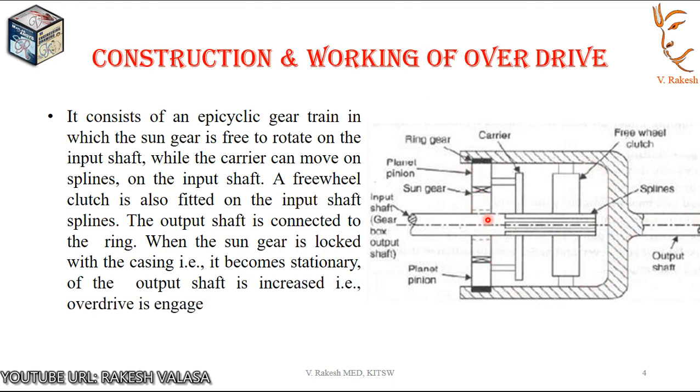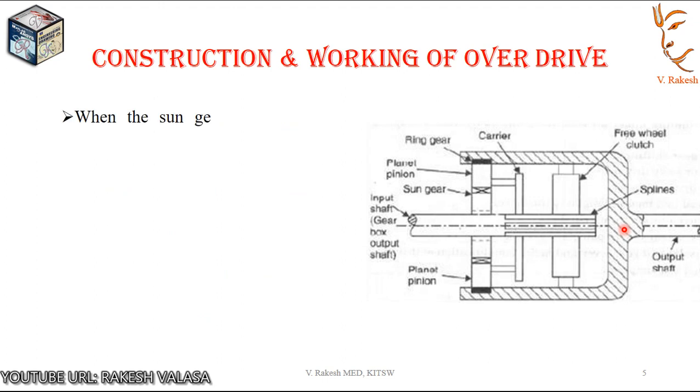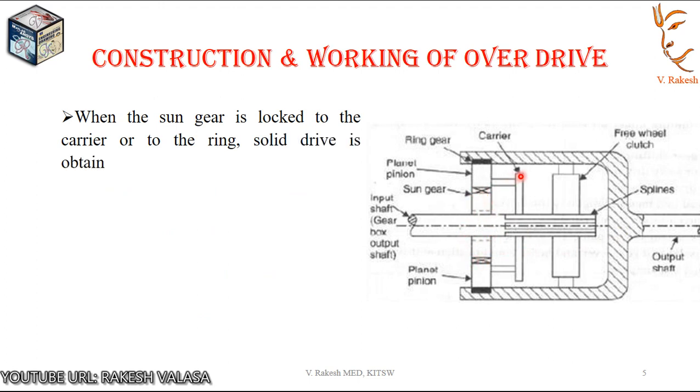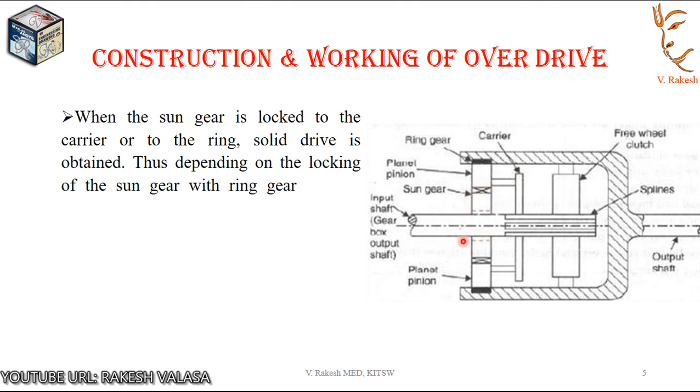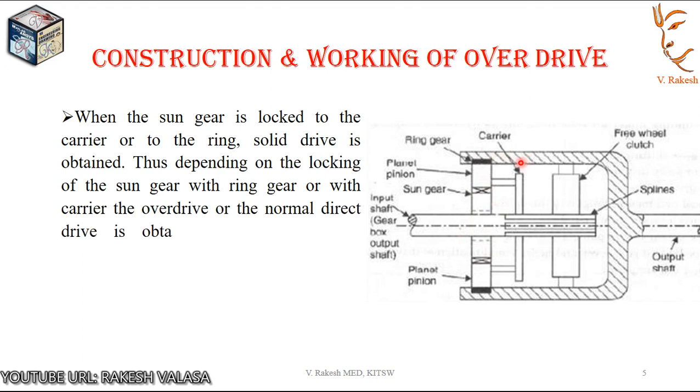When the sun gear is locked with the casing, that is, it becomes stationary, the speed of the output shaft is increased. That means overdrive is engaged. When the sun gear is locked to the carrier and to the ring, solid drive is obtained. Thus, depending on the locking of the sun gear with the ring gear or with the carrier, the overdrive or the normal direct drive is obtained.